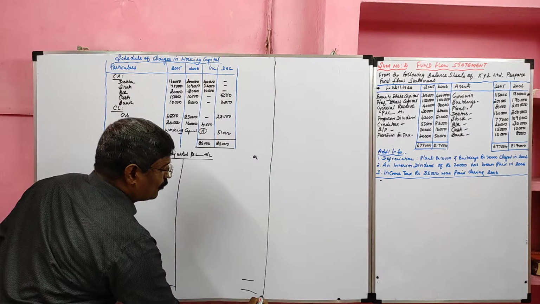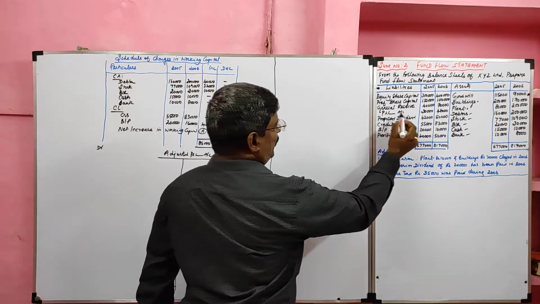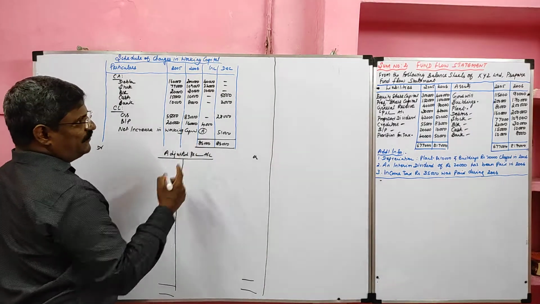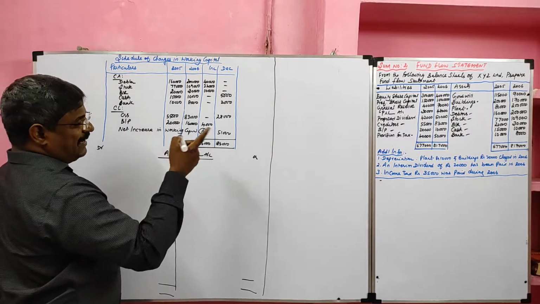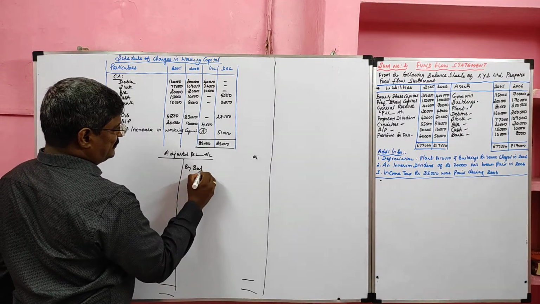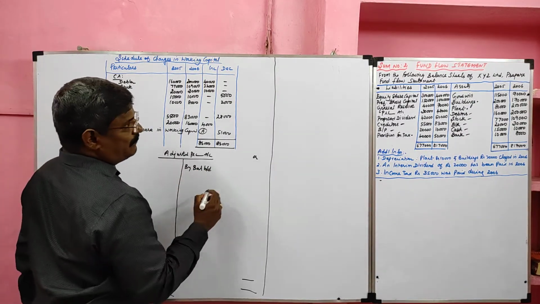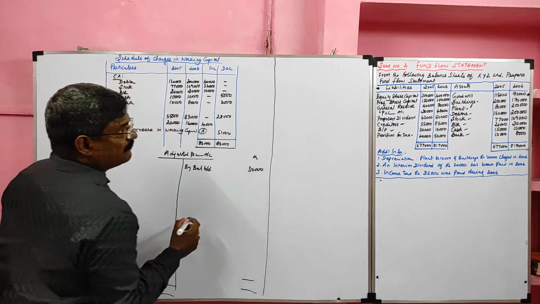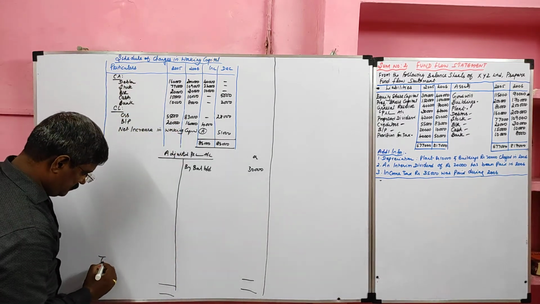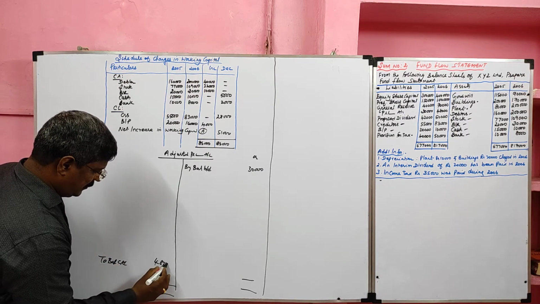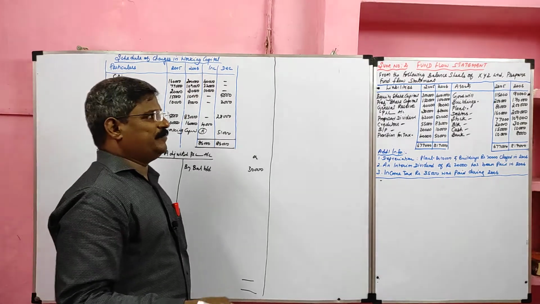First we will take profit and loss account. Profit and loss account opening balance 30,000, closing balance 48,000. So profit and loss account appears in the liability side. It shows always credit balance. So opening balance credited by balance b/d, opening balance 30,000. Closing balance 48,000. For other items, I am going to prepare ledger account.